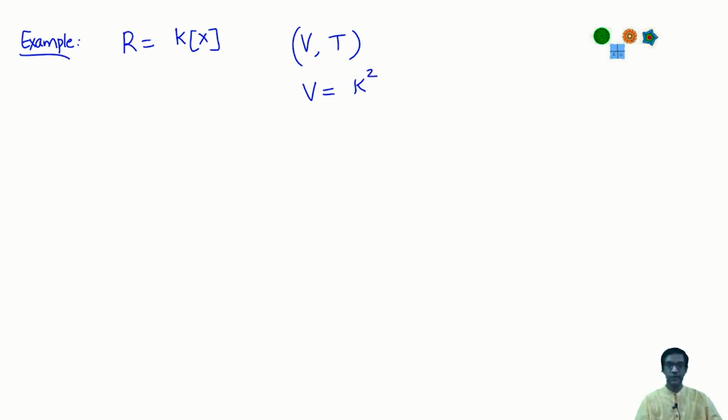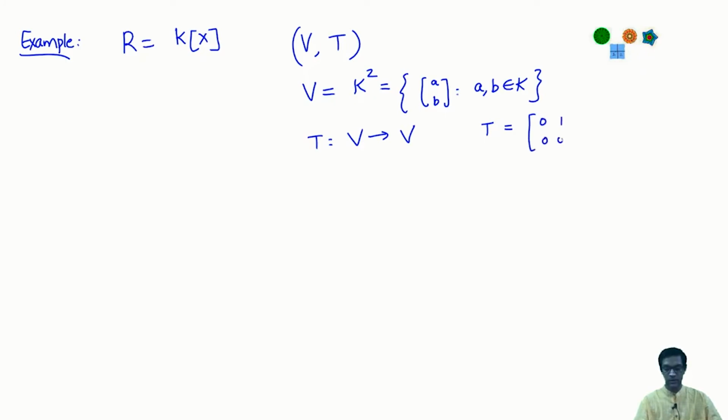Okay, so I think of it as all 2 by 1 column vectors (a, b), a and b coming from K. So this is my vector space, and I need to also specify a linear operator on this vector space, and I will just give you the matrix of this linear operator. So this is [[0, 1], [0, 0]]. So recall we have looked at this example once before when we talked about quotient modules and so on. So T is just this operator.